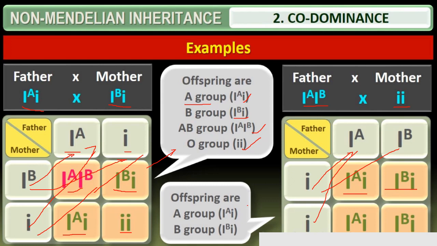These are the possibilities of the offspring, carrying the mother's and father's alleles. It is calculated in codominance.